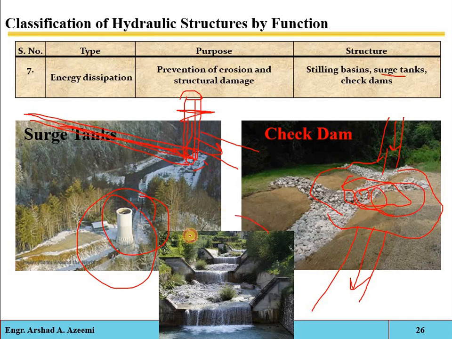Or also you can construct, for example, if the energy is due to steep slopes, then stepwise falls will be constructed. Remember the difference between energy dissipators and falls: falls are just constructed to break the elevation changes, and energy dissipators are constructed to dissipate the energy and prevent the structure from damage and erosion. Clear?